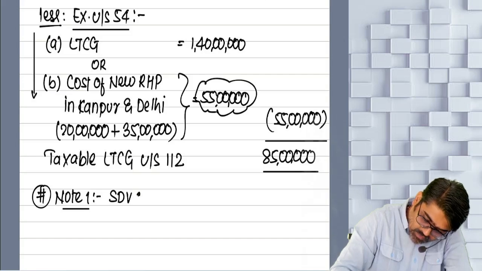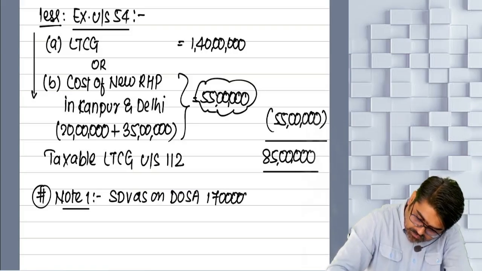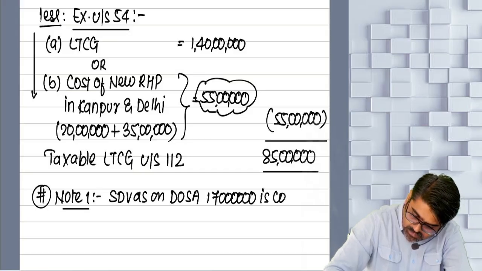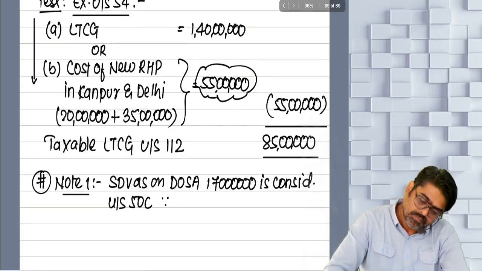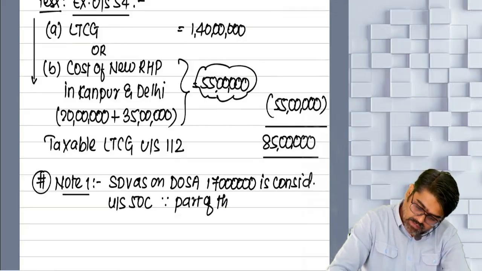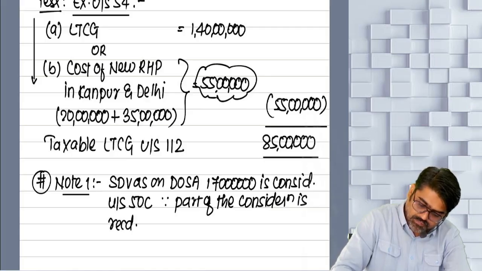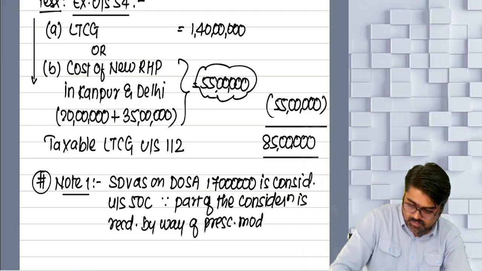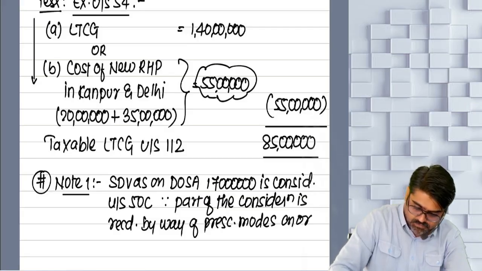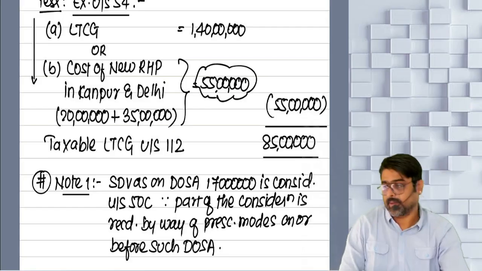SDV as on date of sale agreement, 1 crore 70 lakhs, is considered under section 50C since part of the consideration is received by way of prescribed modes on or before such date of sale agreement.